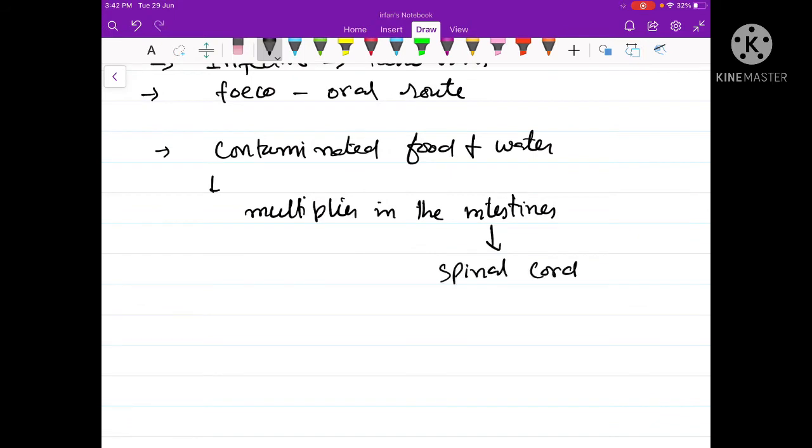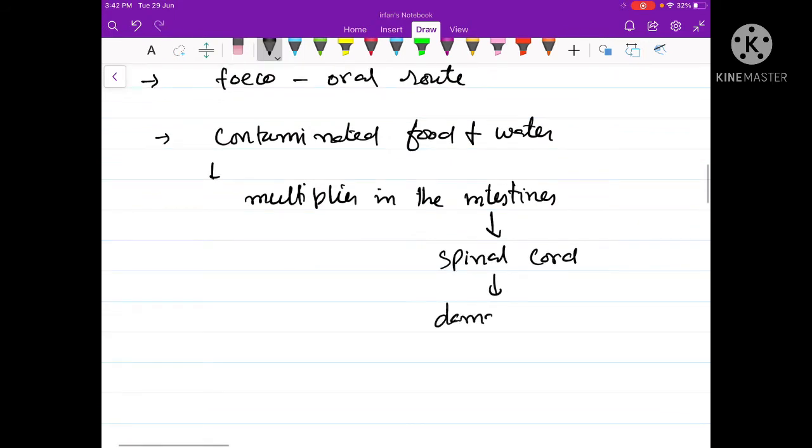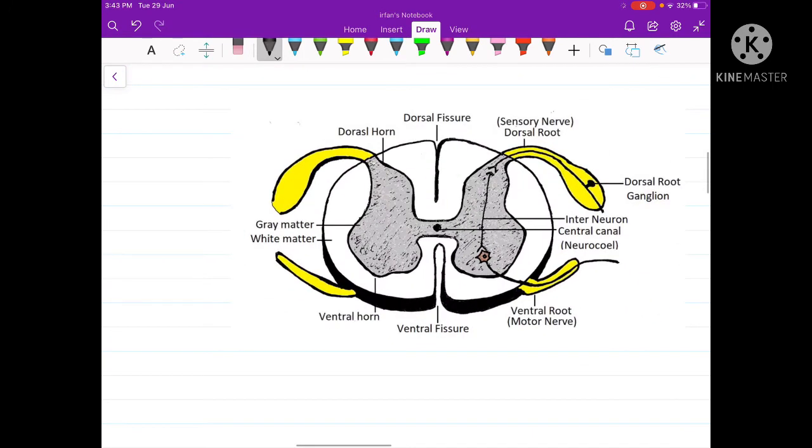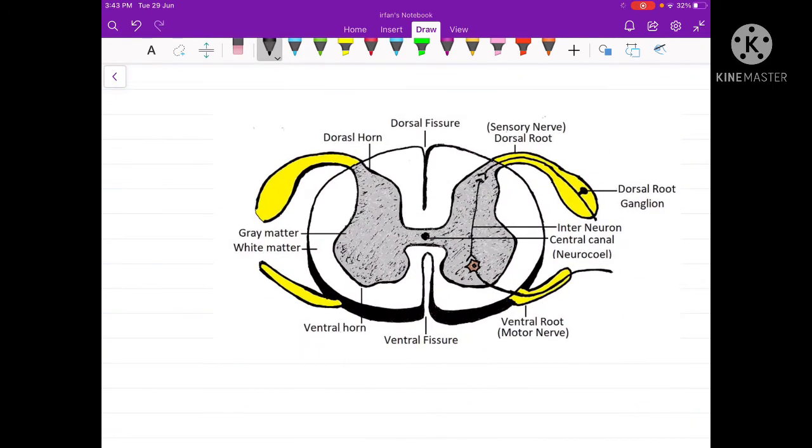It migrates to the spinal cord where the virus damages the motor neurons. So let us have a look. In poliomyelitis, after multiplication in the intestine, the virus will enter the bloodstream and reach the spinal cord. In the spinal cord, the virus damages the ventral root. Now, the ventral root has the motor neurons.